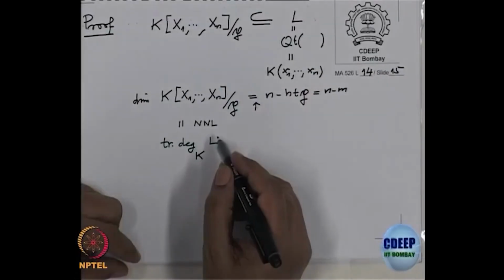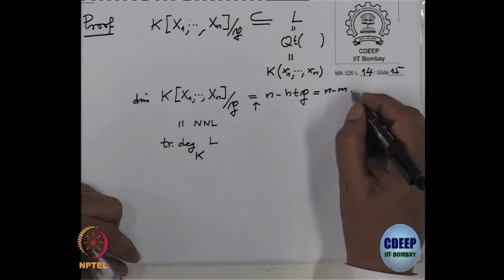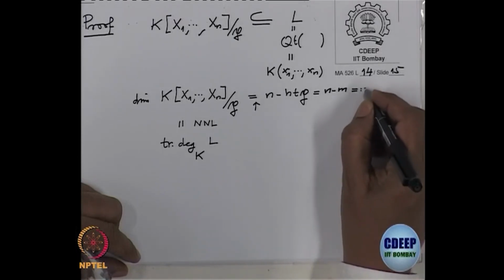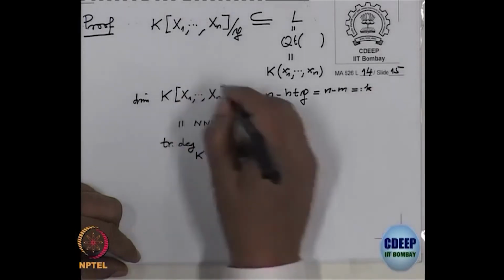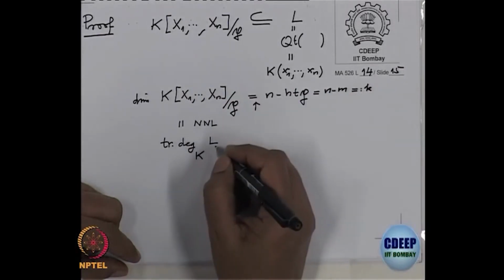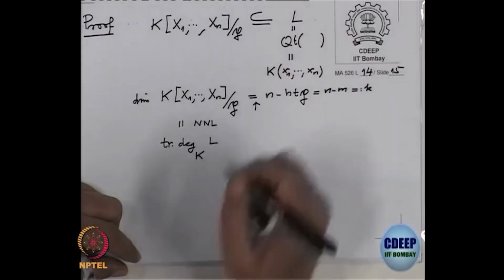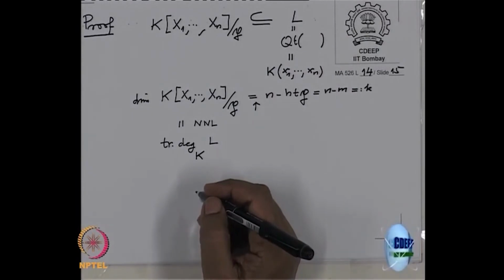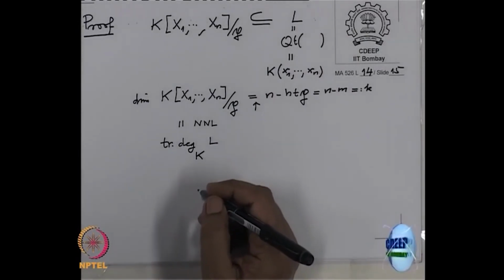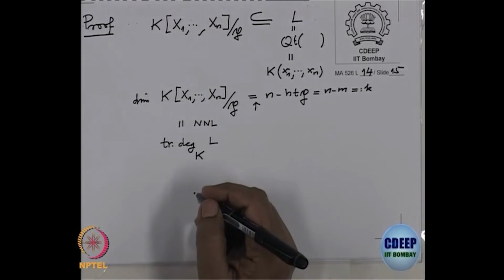So L over K has transcendence degree n minus m. Let us call n minus m k. So k is the dimension of this ring, which is the transcendence degree of L over K. That means there is a transcendence basis consisting of k elements.